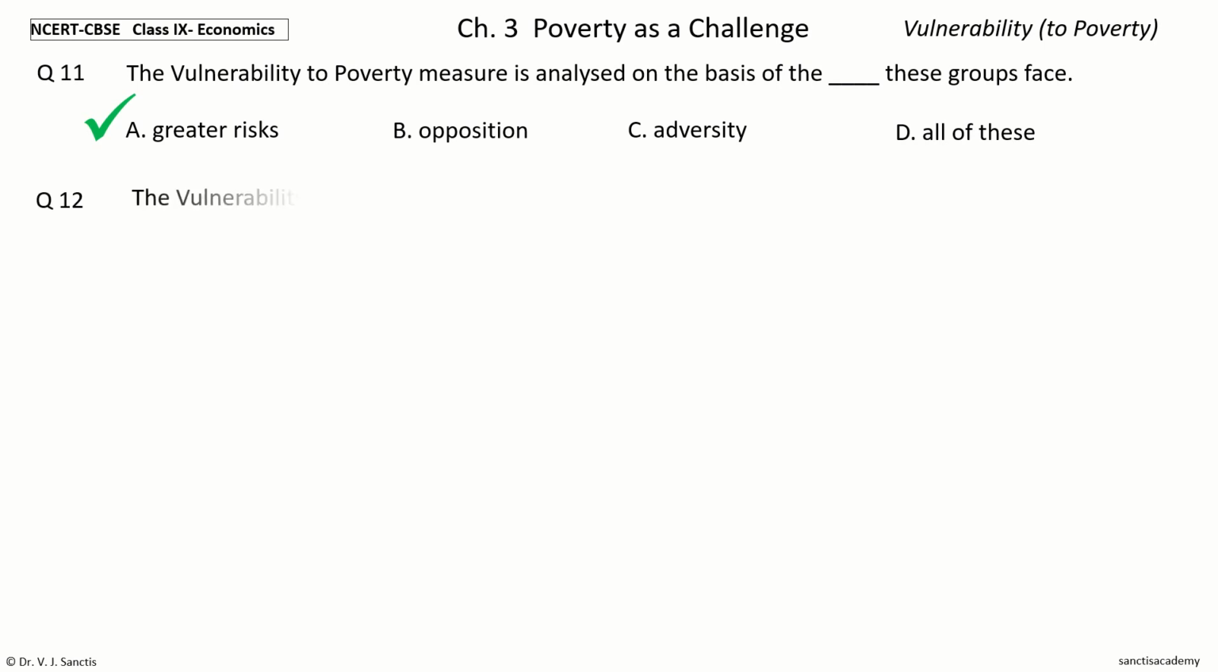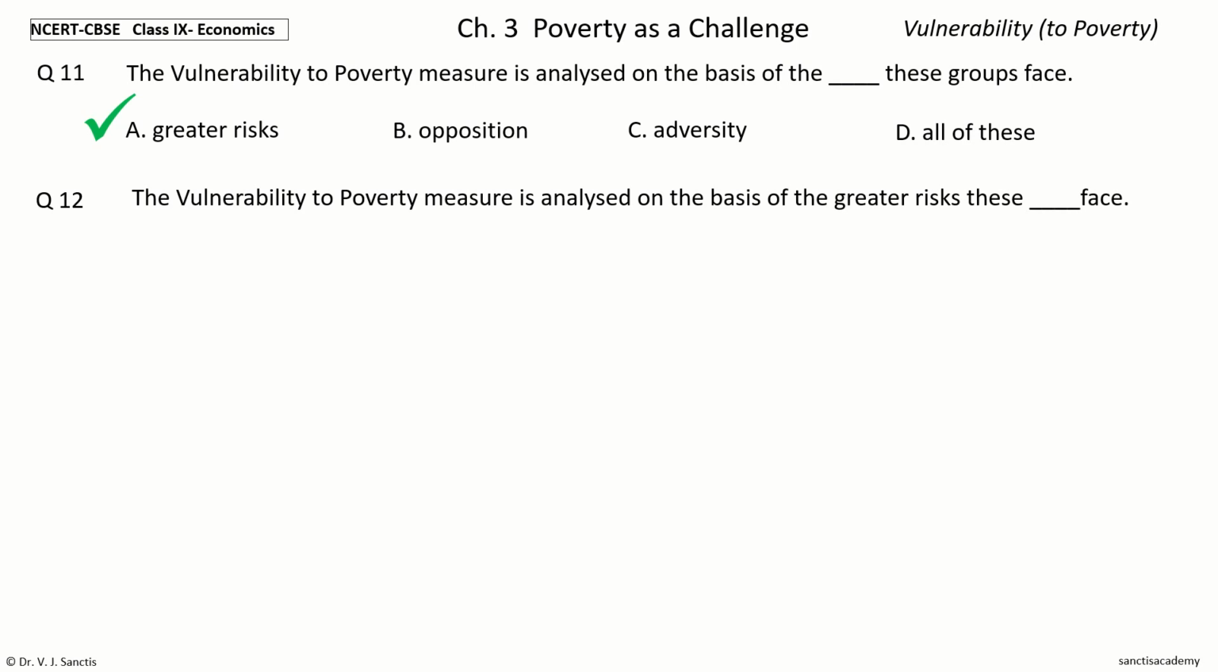Question 12. The vulnerability to poverty measure is analyzed on the basis of the greater risks these dash face. The options are crowds, mobs, groups, nations. Your time to choose. And the answer is groups. So, the vulnerability to poverty measure is analyzed on the basis of the greater risks these groups face.